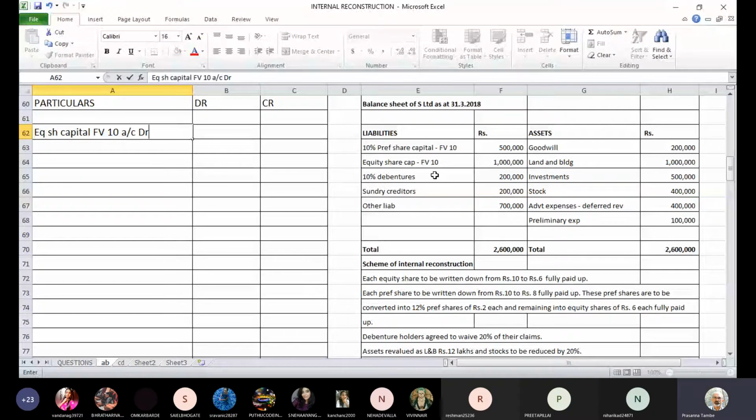Share capital face value 10 account debit. To equity share capital face value 6 account. This is a new one. Old capital 10 lakhs. In face value 6 lakhs, 6 rupees per share. That will be the paid up value, and 4 rupees per share will go to capital reduction account.